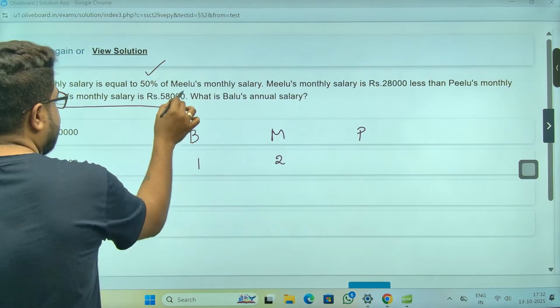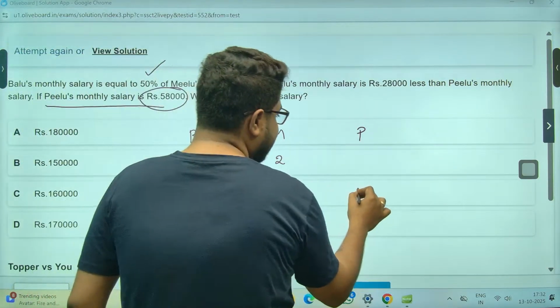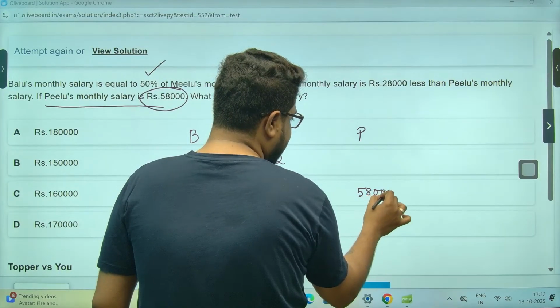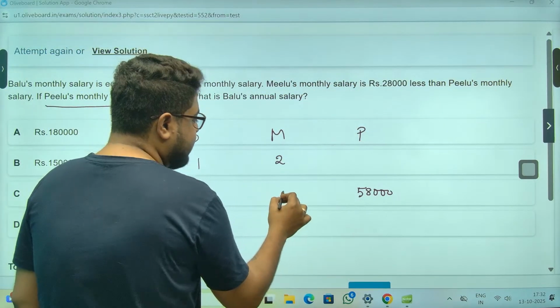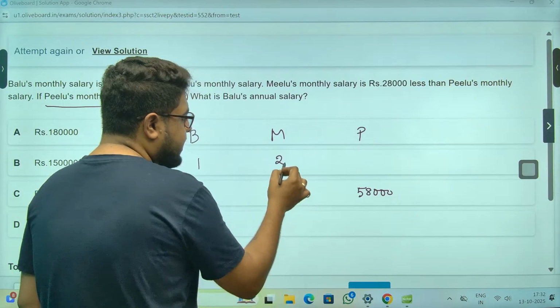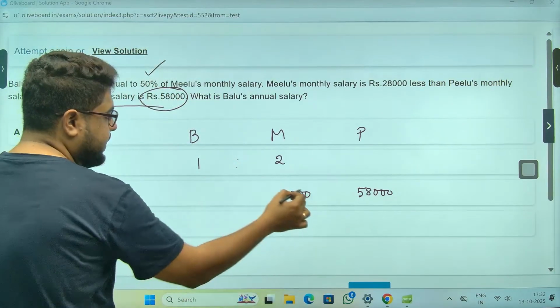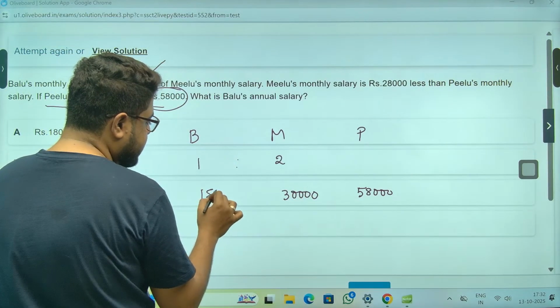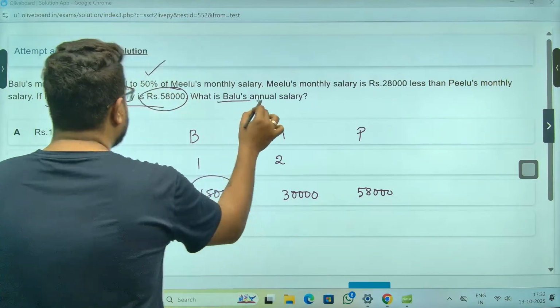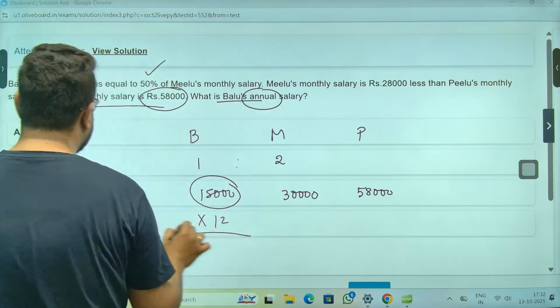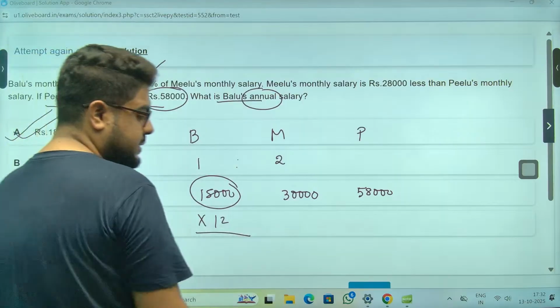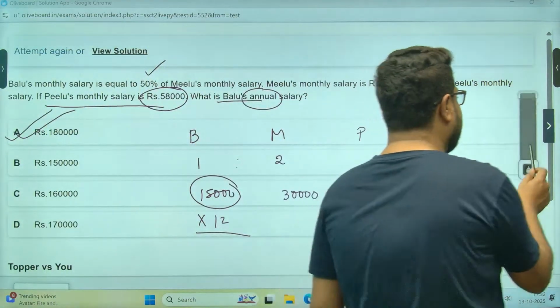Pilu is 58,000 rupees. So Milu will be 28 less, that means 30,000 rupees, sir. And this is 2:1. So Balu will be 15,000 rupees. Annual salary will be into 12. 15 12s are 180. Option A is the answer.